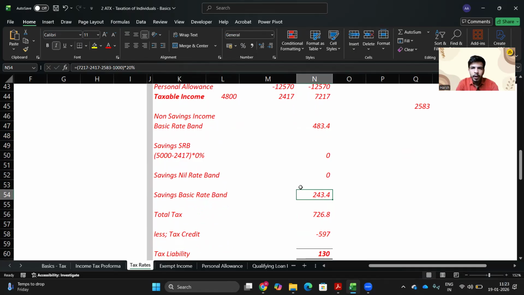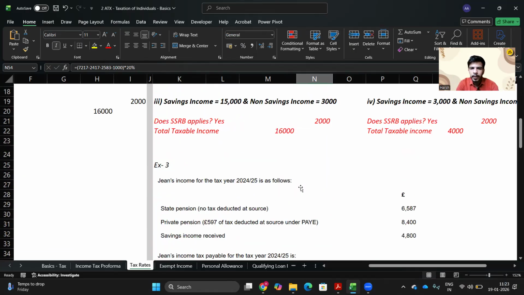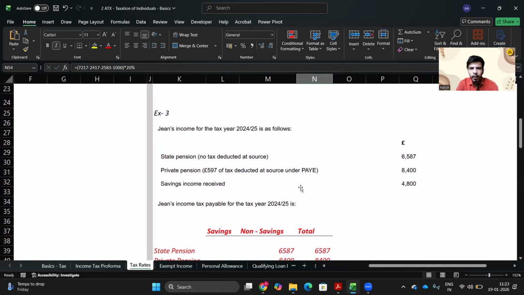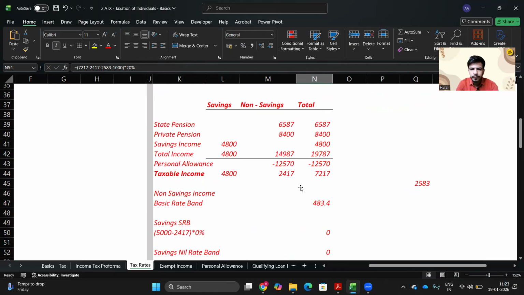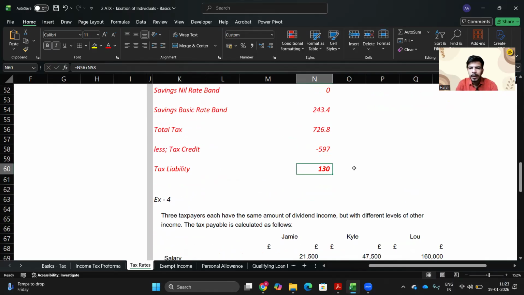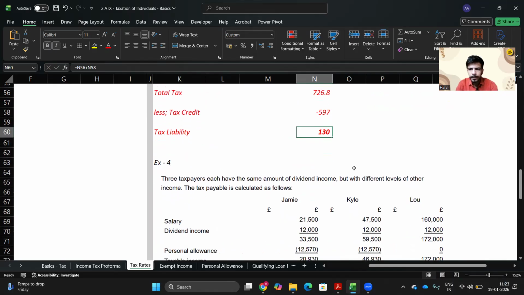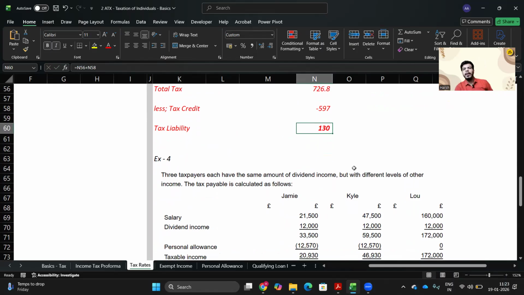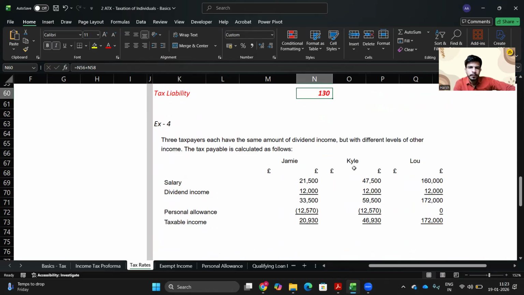Now it is necessary to deduct your tax credit. You have already paid via PAYE tax of 597 pound. You already paid 597 pounds. So why won't you take credit? So less 597 pound, the tax liability would be 726.8, which was the total tax coming as payable, less whatever you have paid in advance. Okay, so your tax liability is 130 pound. Perfect. Now let's move on to the next question.